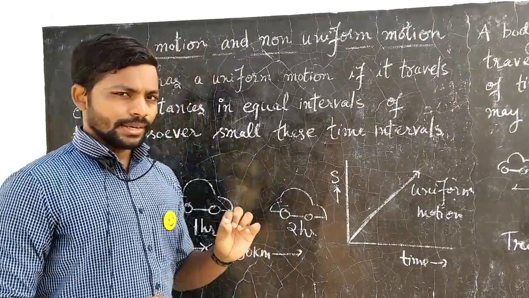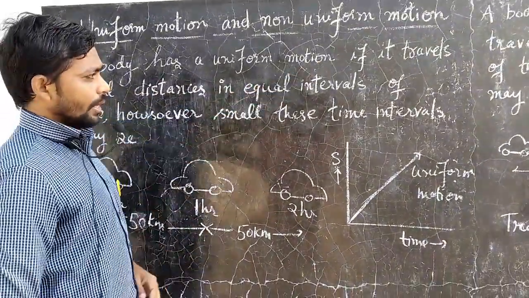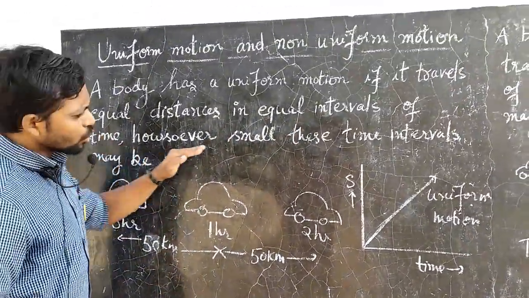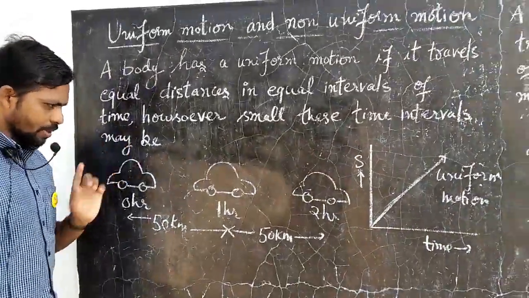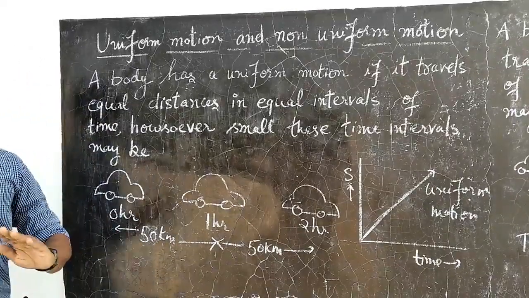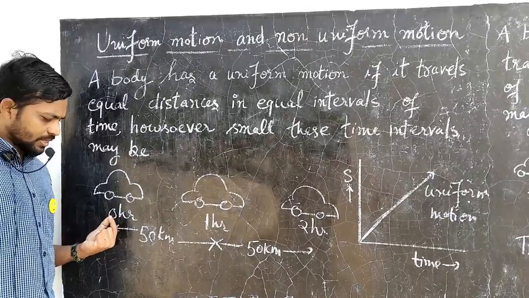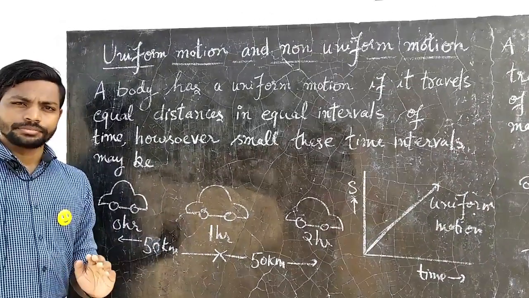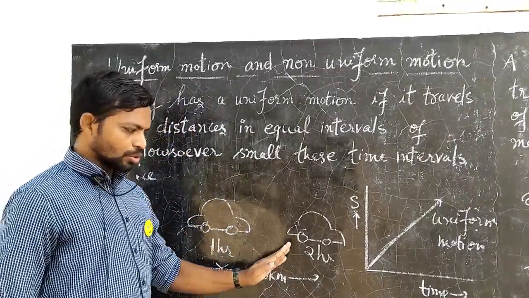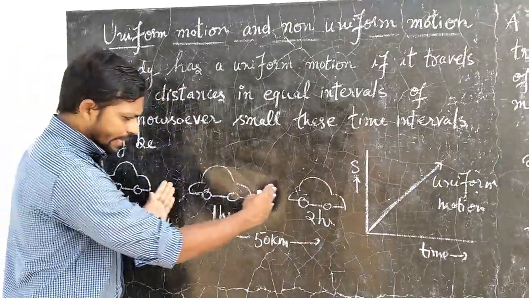So let us see here the definition of uniform motion. A body has a uniform motion if it travels equal distances in equal intervals of time, howsoever small these time intervals may be. I will start with an example of a car traveling, an Ola car traveling on a highway, NH5. So let us say this car covered a distance of 50 km in 1 hour. In the next 1 hour also, let us say it covered 50 kilometers. Now see what's happening. Equal distances in equal intervals of time.